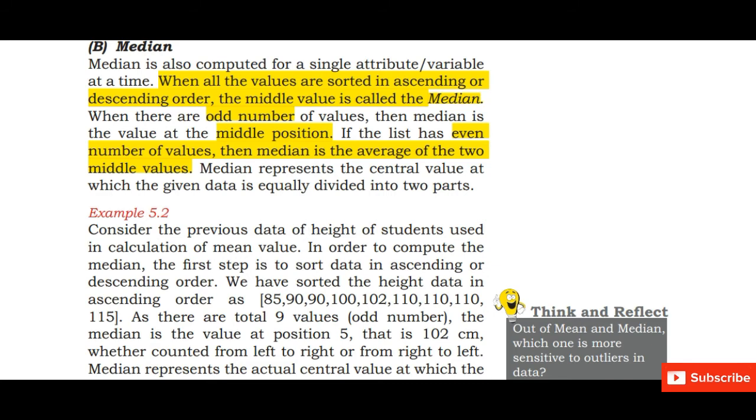So when the odd number of values are there, then the median is the middle position. But when there are even number of values, then the median is the average of the two middle values.